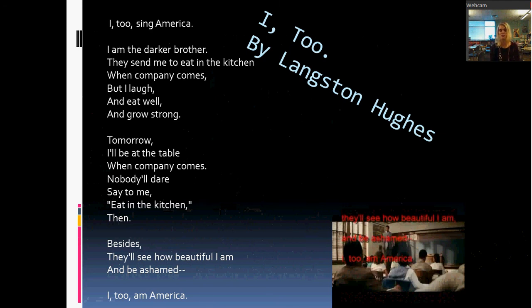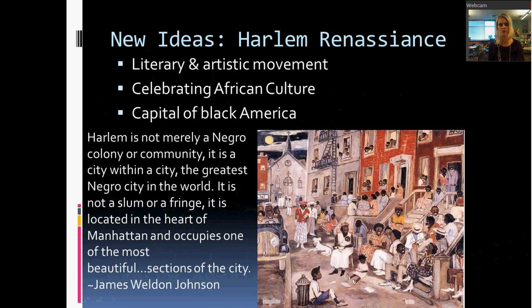Langston Hughes is probably one of the most well-known poets to come out of this period, and really emphasizes, as I said, what this movement is really all about. So the Harlem Renaissance is a literary and artistic movement, right? The idea is that we really want to celebrate Black and African culture. Harlem becomes known as the capital of Black America.